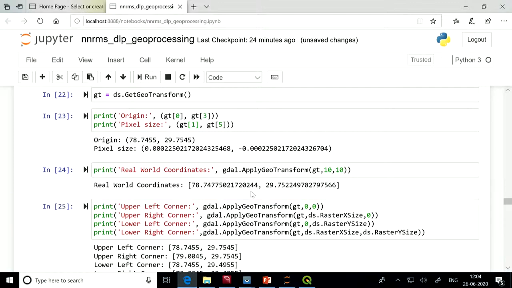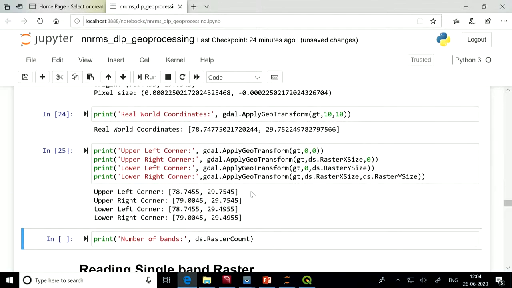With that we can get the real world coordinates of all 4 corners of the image using gdal.ApplyGeoTransform. So for getting that transformation, you need to pass the geotransform object and the line number and pixel number for which you want to get the real world coordinates.